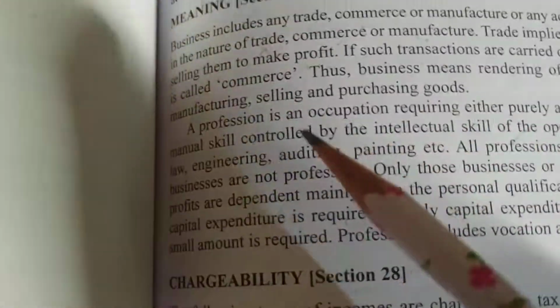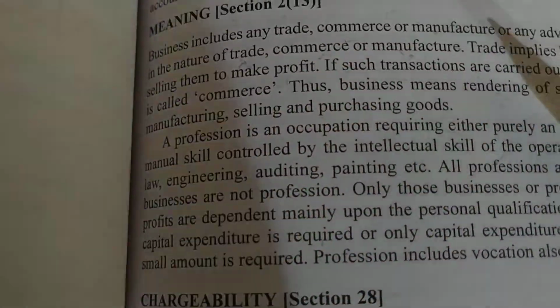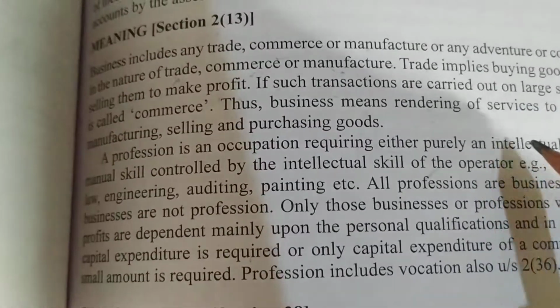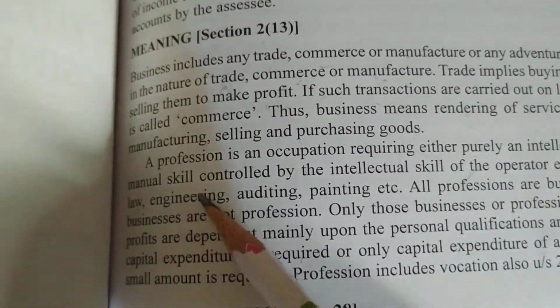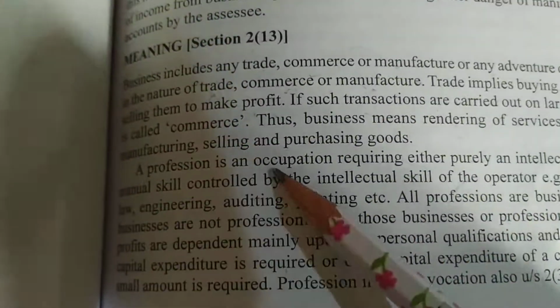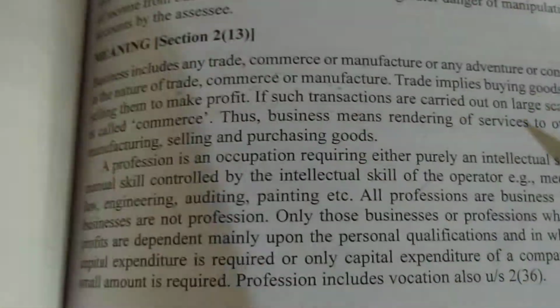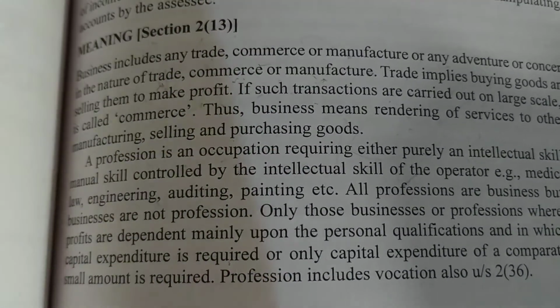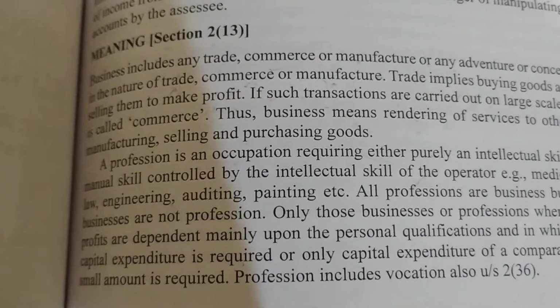Okay. Next is profession. What is the meaning of profession? A profession is an occupation requiring either purely an intellectual skill or manual skill controlled by intellectual skill of the operator. This you will not understand. I'll give an example, you will understand. See, medicine. To make medicine, what is required? Pharmaceutical companies make medicine. What is required?